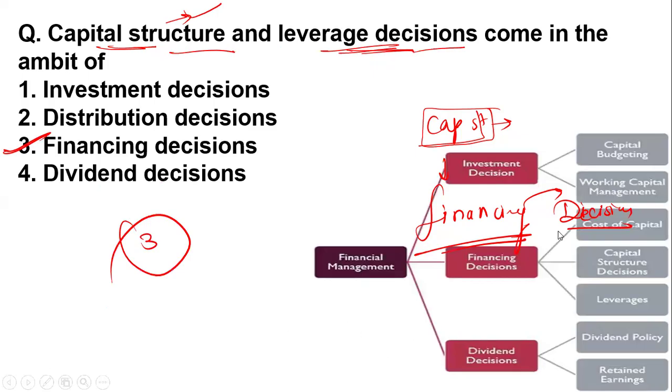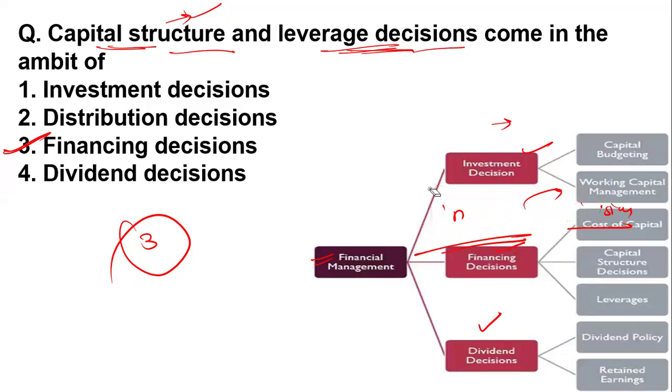Clear? So here you can see that financial management has the investment decision, financial decision, and the dividend decision. This is financial management. I'm just going to rough it out, then you will understand this. Okay. So here they have the 3 decisions. The first decision they have to make is the investment decision. Second decision, how to finance it, where to invest it, and how to pay the dividend. Okay, these are the major questions they have in their mind.